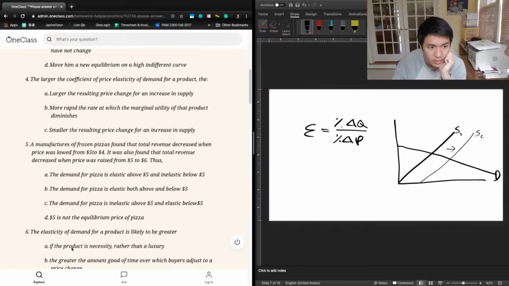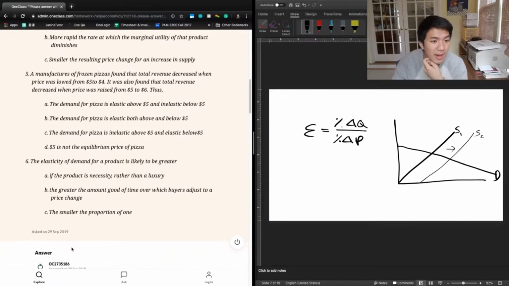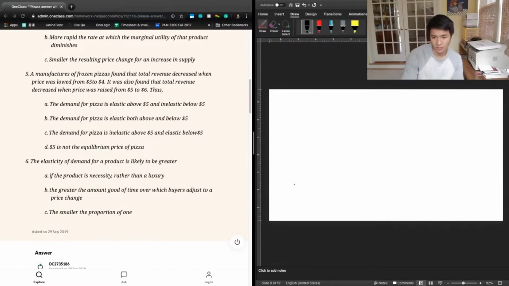Next question, question number 5 says that a manufacturer of frozen pizza found that total revenue decreased when price was lowered from $5 to $4. It also found that total revenue decreased when price was raised from $5 to $6. And so we're asked what's going on here. What we're basically seeing is that $5 is probably the optimal point where we have unit elasticity.